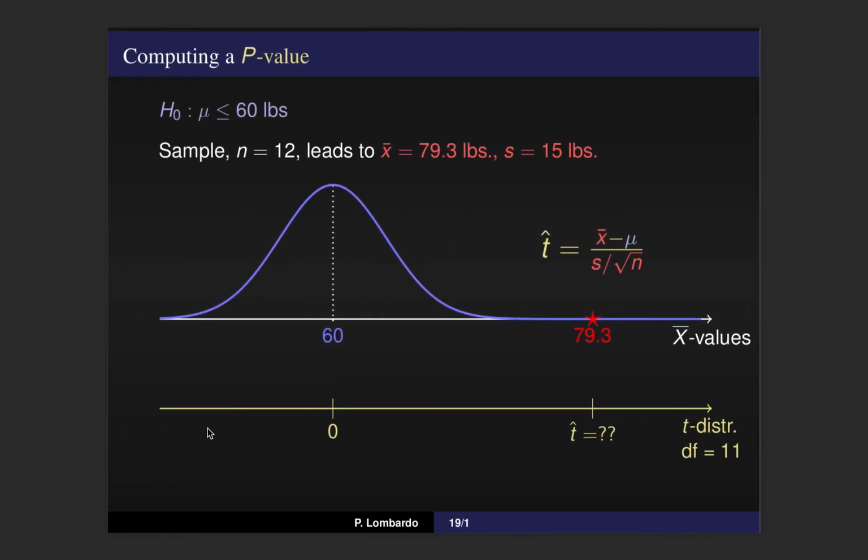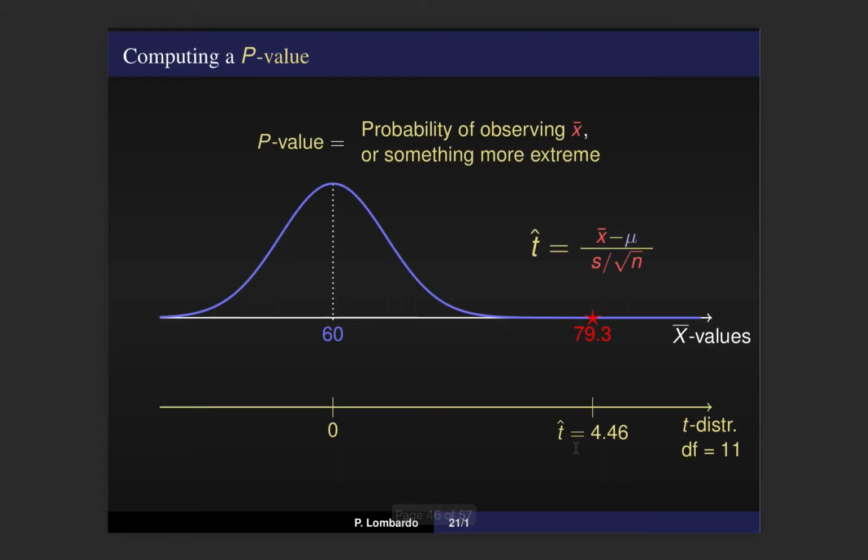And so in our picture, we can replace that double question mark with the actual t-score version of that sample mean. Now the nice part about this is since we know what probability model to use, and we know where our observed sample mean actually falls on this probability model as a t-score, we can start to answer this question: what's the probability of observing our sample mean or something more extreme?